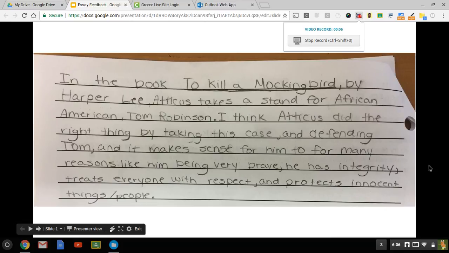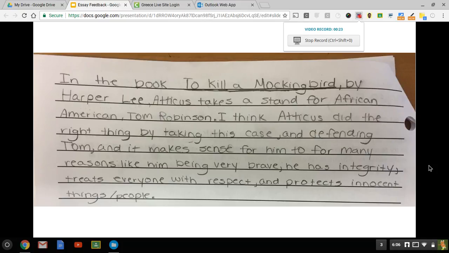So the first thing that we're going to take a look at is introduction paragraphs. The way I'm going to do this is I'm just going to read through 3 different examples that were really good introductions, and then you can look at your essay, your introduction paragraph, and see if there's anything that you should change in yours. So this first introduction says, in the book To Kill a Mockingbird by Harper Lee, and